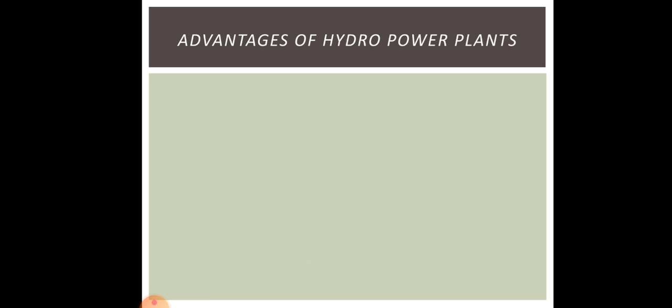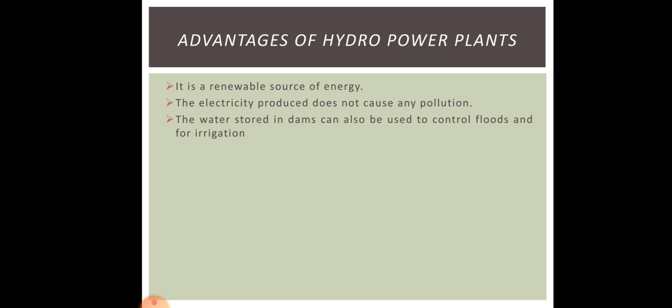Next, let us discuss what are the advantages of hydro power plants. The first advantage is it is a renewable source of energy, that means it can be used again and again. The electricity produced does not cause any pollution, so it is environmental friendly. Next, the water stored in the dams can be used to control floods and for irrigation. So this water can be used to control floods and for irrigation purpose also.